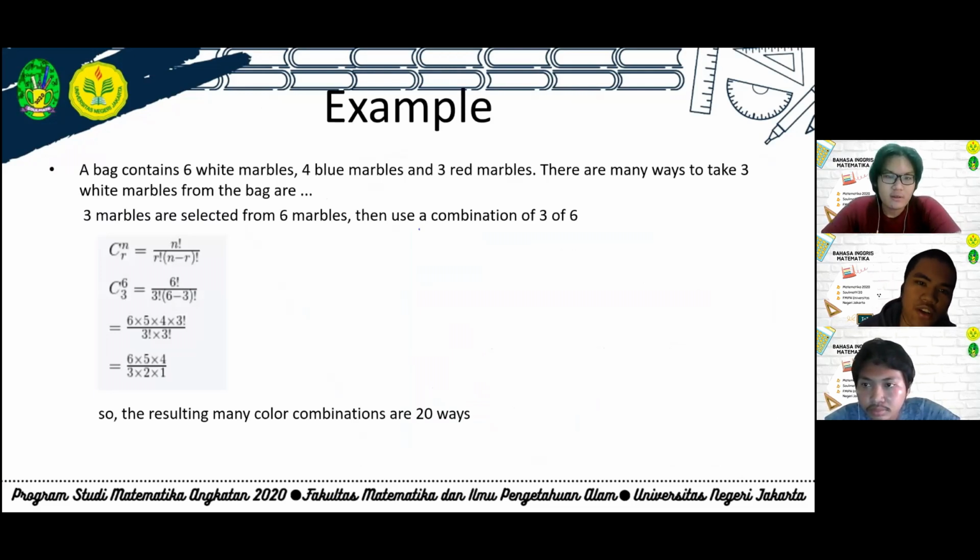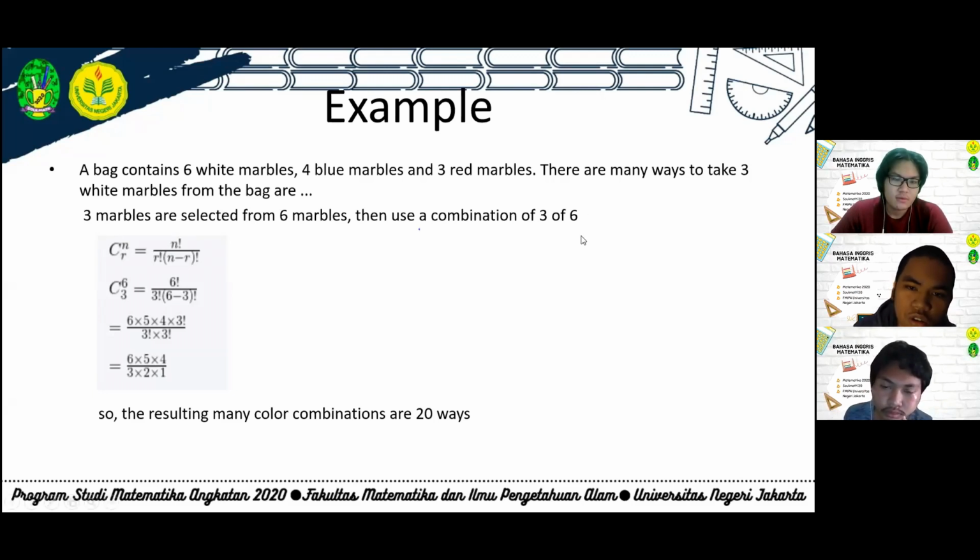So next is an example of combination. A bag contains 6 white marbles, 4 blue marbles, and 3 red marbles. How many ways are there to take 3 white marbles from the bag? 3 marbles are selected from 6 marbles, so we use the combination 3 of 6. We have the combination formula and we can substitute.